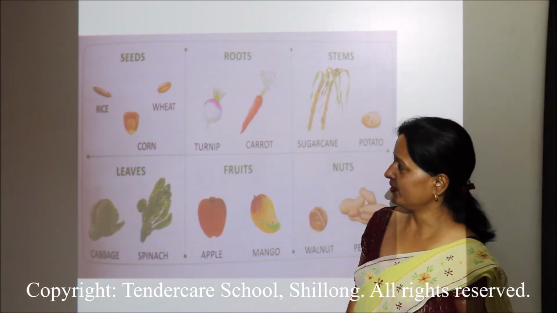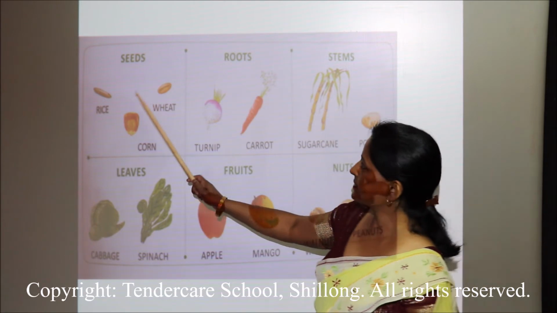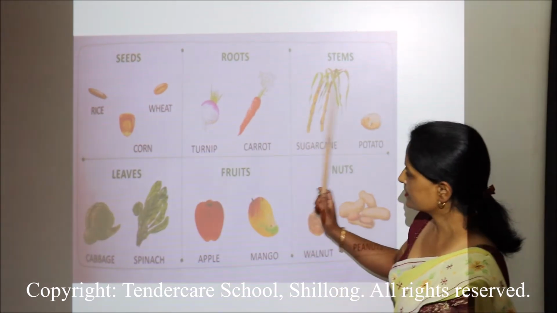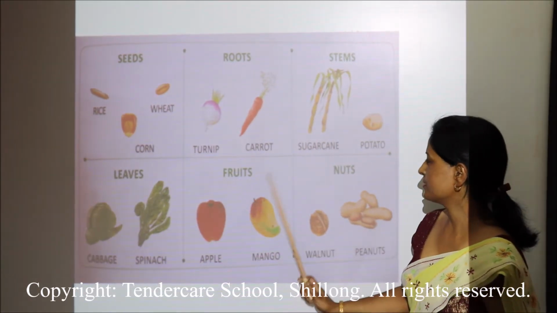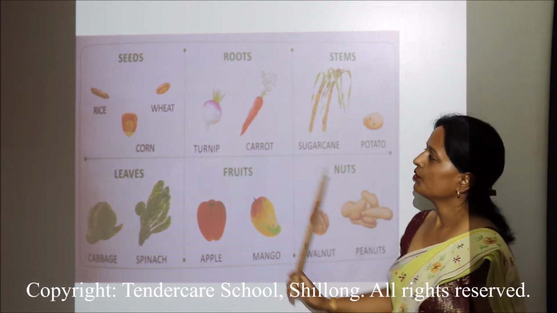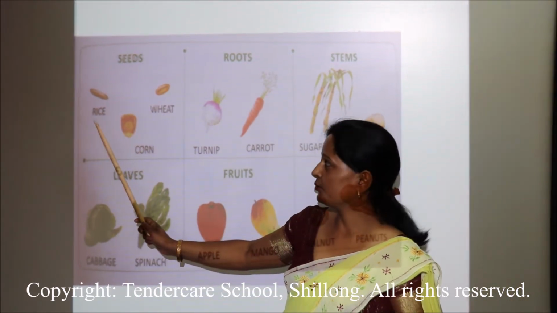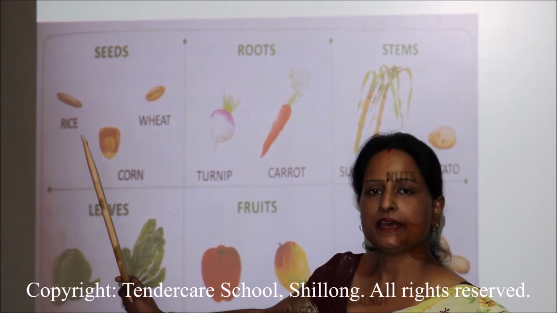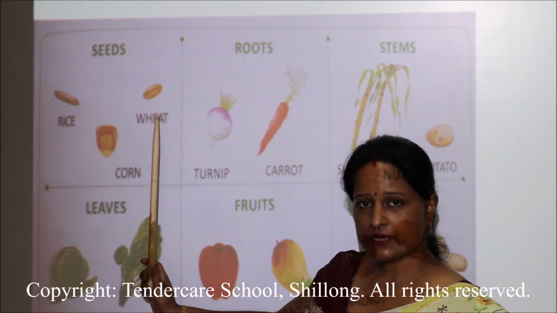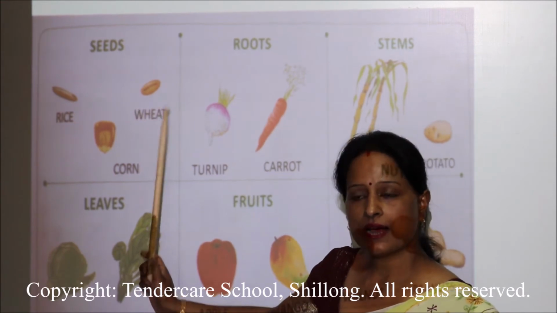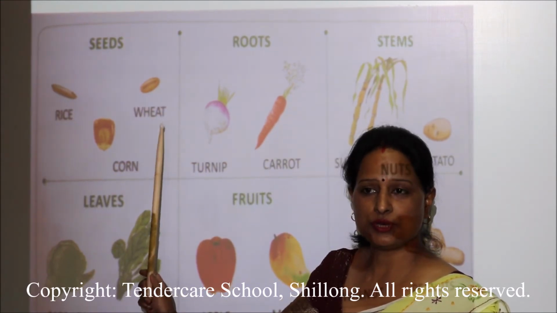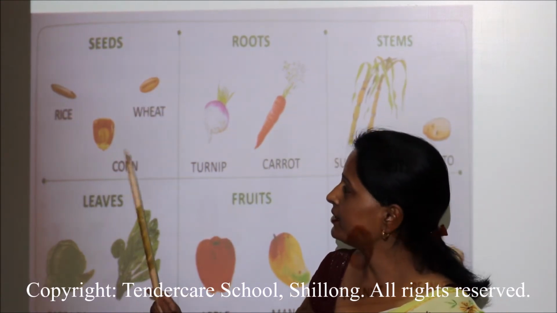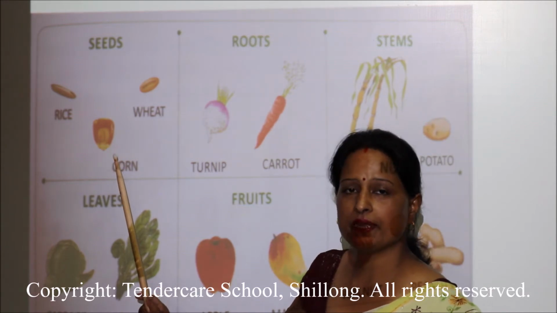Plants give us many things, like we get seeds, roots, stems, leaves, fruits and nuts. We get rice from plants. This is a seed, okay? Rice is a staple food. We eat it every day. We get wheat. Wheat gives us atta, which you make into roti or chapati. Then corn. From corn we get popcorn.